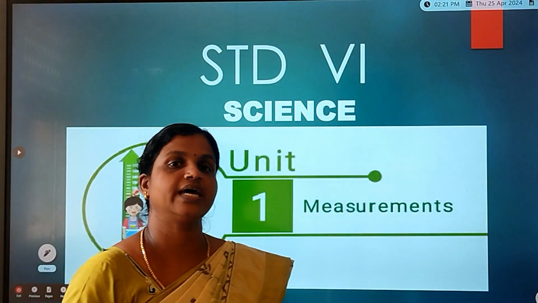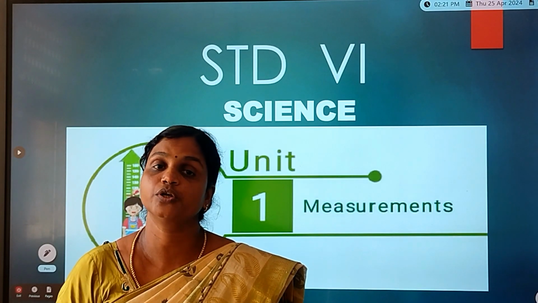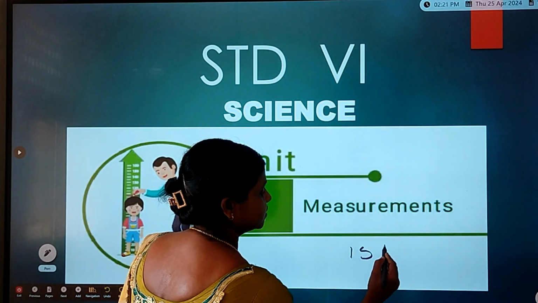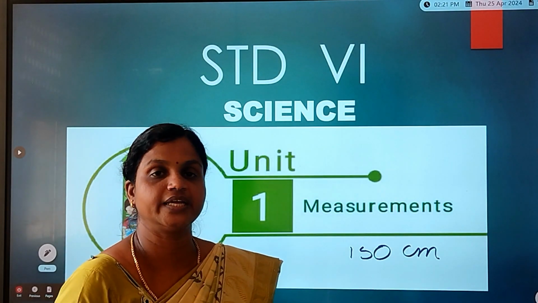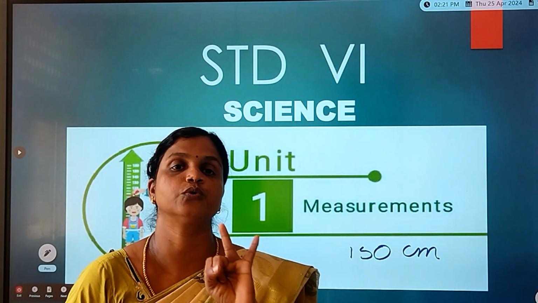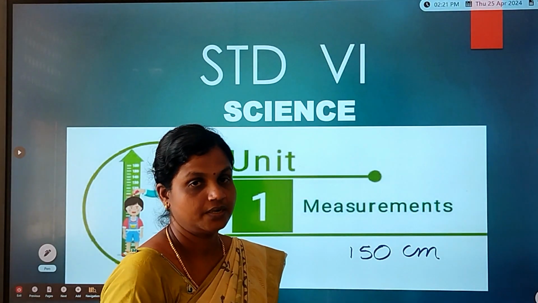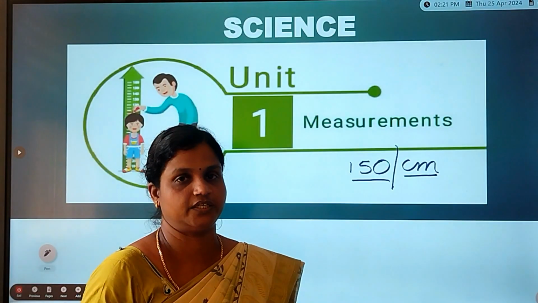So the first question I asked, what is your height? What is your answer? It must be some 150 centimeter. And I said the measured quantity has two parts. One is the number and another one is a unit. See children, here 150 is a number and centimeter is the unit of your height.